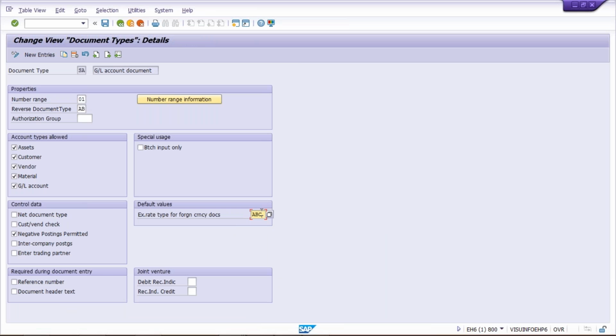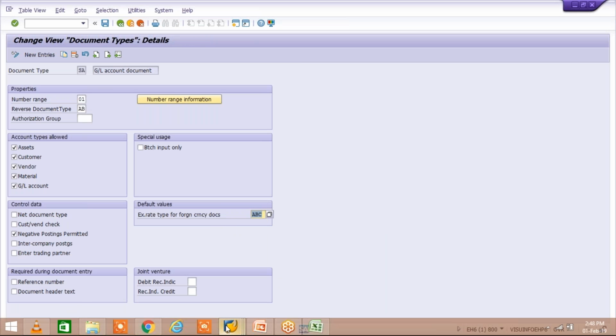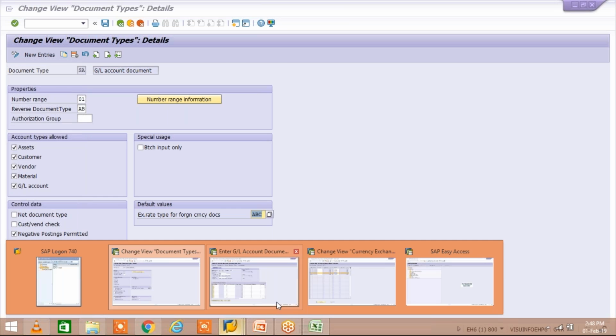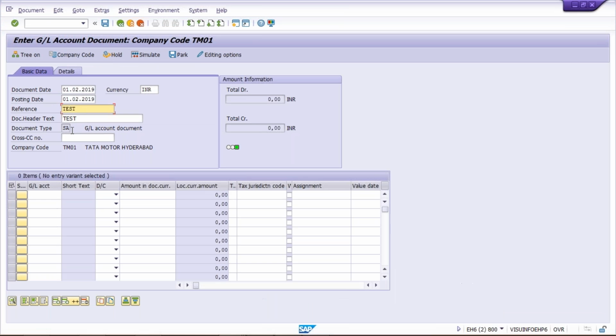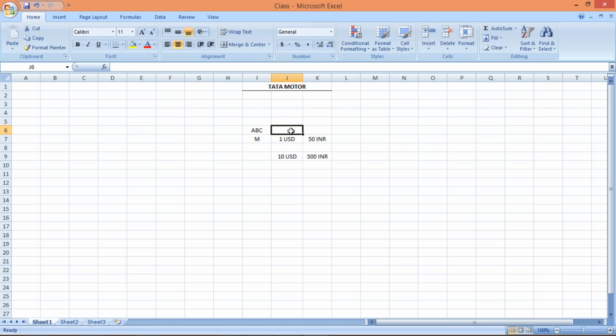Then if you post any JV, general voucher, against the SA document type, and you use foreign currency here, USD, the system will check what rate we have maintained: 1 USD equals how many INR? So the system will check the rate maintained against this ABC. Here in ABC, 1 USD equals 60 INR, so the system is going to consider this one.